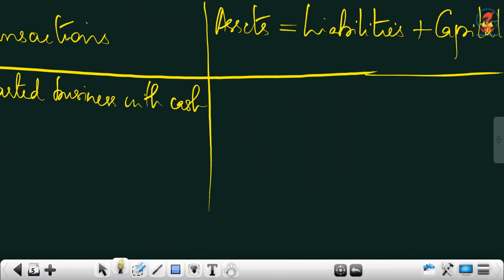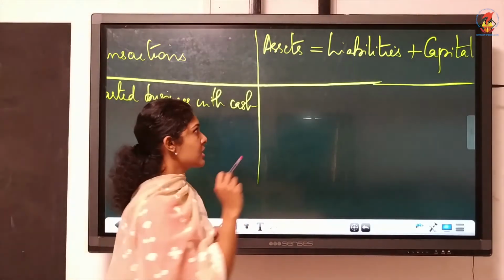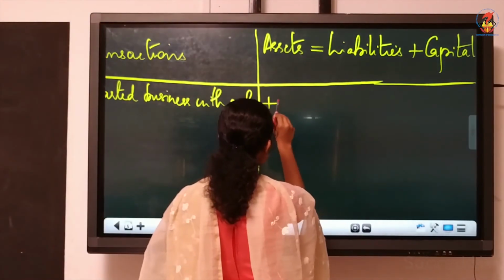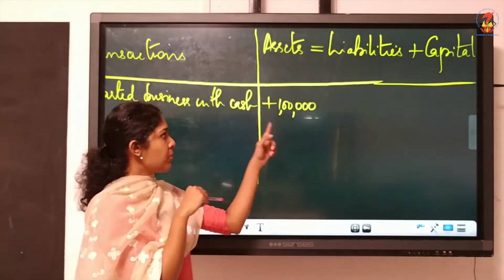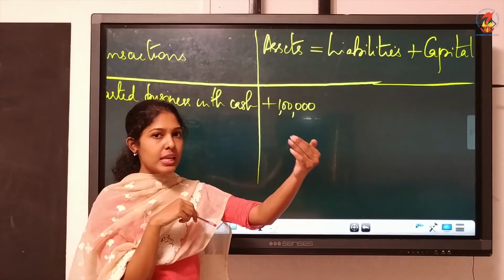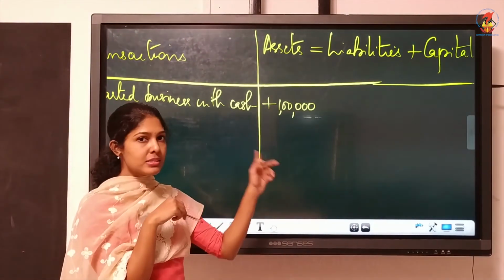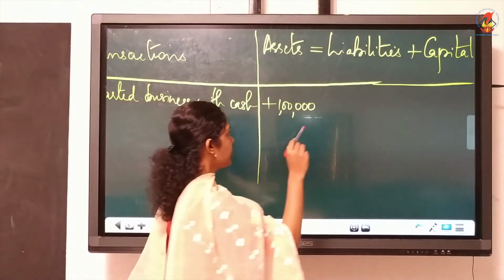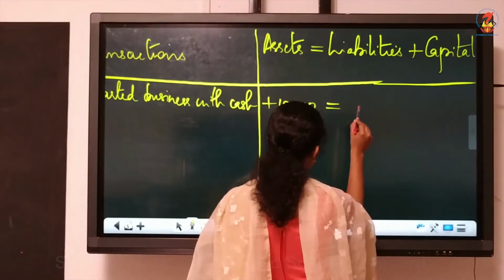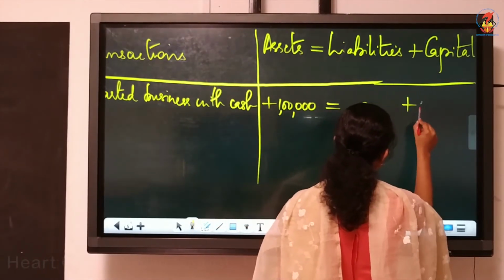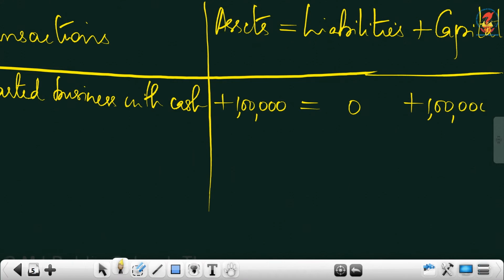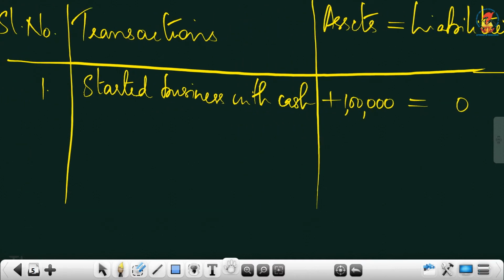What's the nature of cash? It is an asset. So under assets we will write plus 1 lakh. You must write the symbol always because we need to show whether it is increase or decrease. So plus and minus symbol you must write. Then equal to liabilities, there is no change because it is external liability. Then capital also will be increased by rupees 1 lakh. Since we discussed that already, I am not explaining it again.